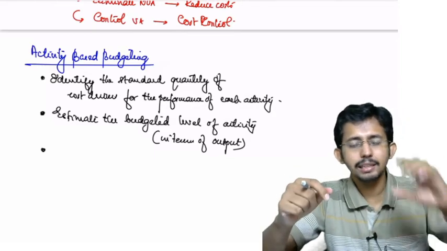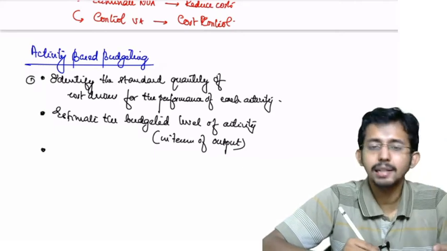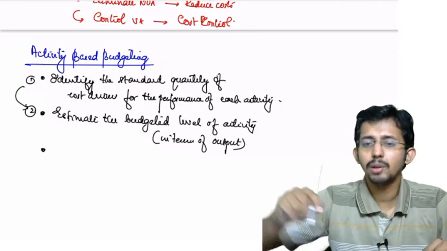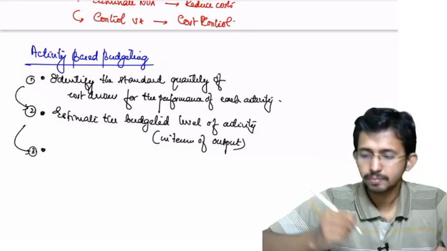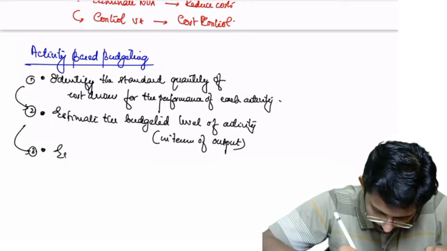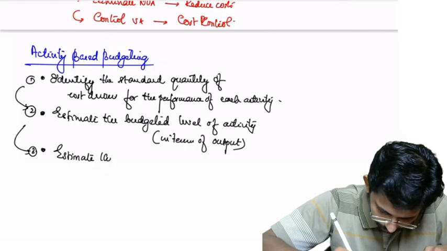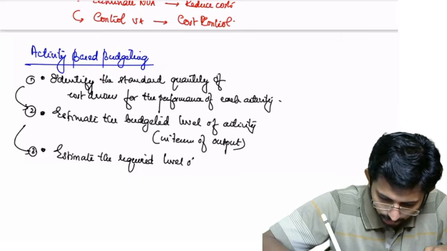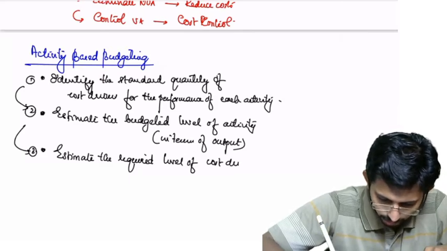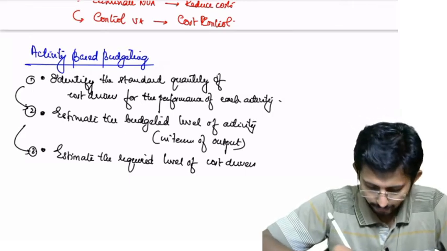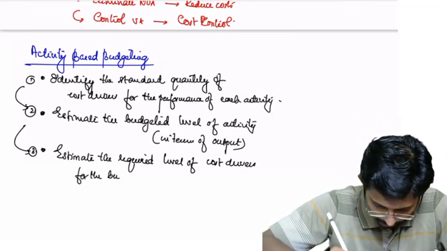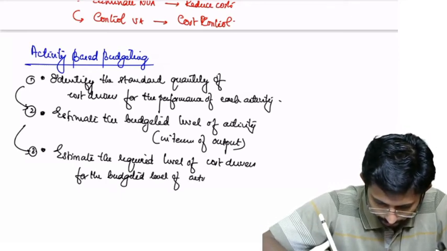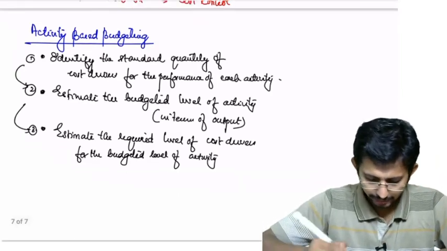So what you are doing in the first step, you have a standard set. Now this standard set is incorporated to the budgeted level of activity. That is what we do in the third step. Estimate the required level of cost drivers for the budgeted level of activity. Is it clear? So that is the third step.